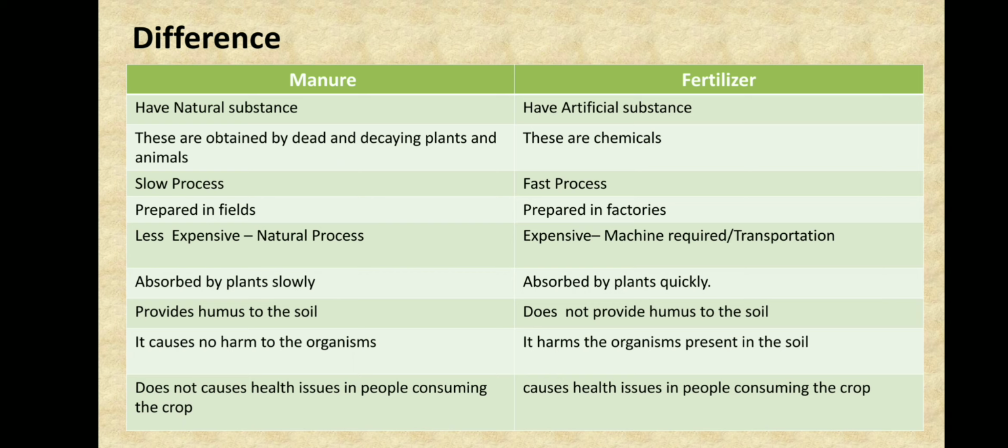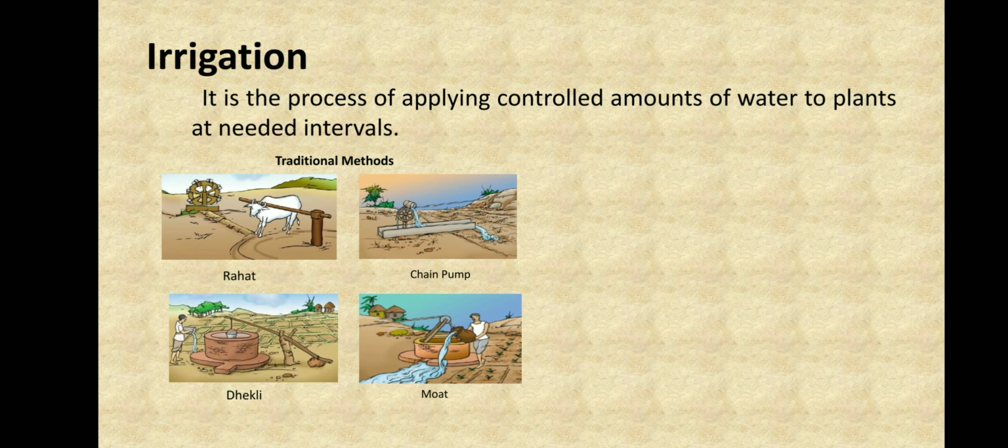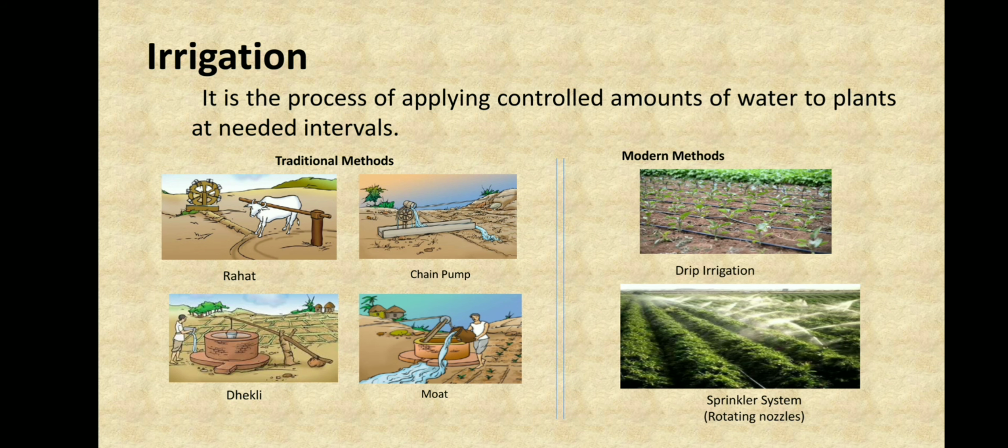Now we have prepared our soil, sown our seeds, and added manures and fertilizers too. What is the next process? That's to add water, which is called irrigation. It is a process of applying a controlled amount of water to the plants at needed intervals. There are two types of irrigation methods. One is the traditional method and one is the modern method. We'll discuss both of these methods.